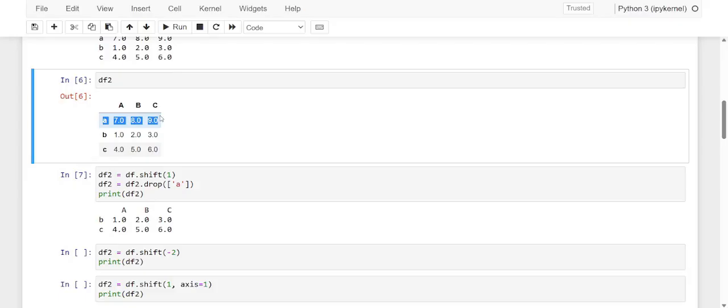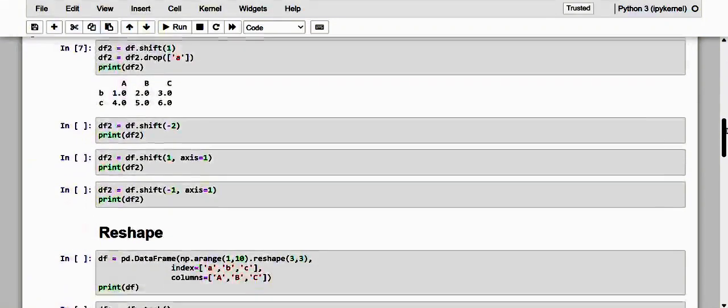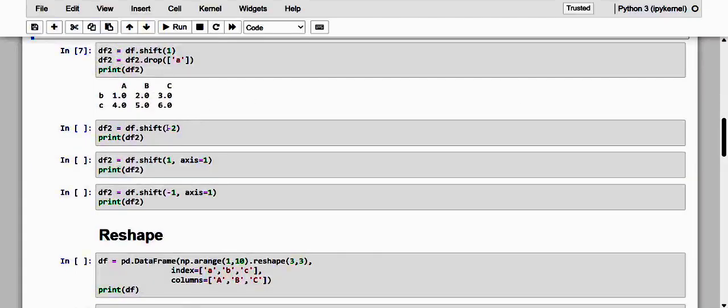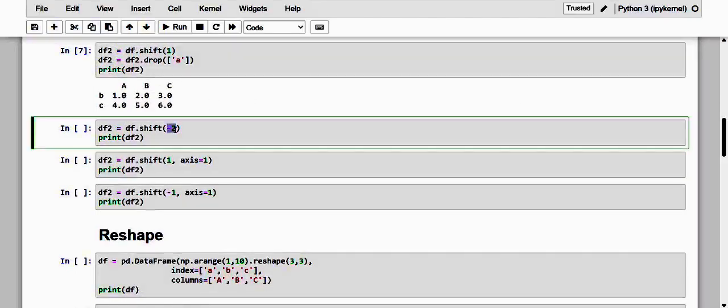So let me just make it shift upward. How it is possible is we are just going to use a negative value. So if we want to shift all the values 2 lines up, we will pass -2 as the argument. Okay, so we want to shift it by -2.